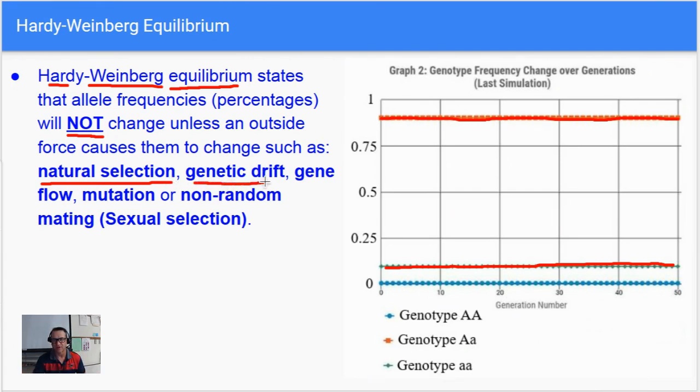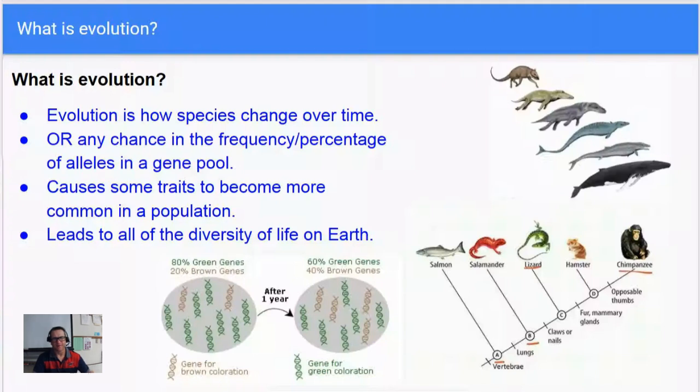Genetic drift, which we haven't learned yet, or you could have, but I haven't talked about it yet today. Gene flow, mutation, and also non-random mating, which is called sexual selection. So Hardy-Weinberg equilibrium states that allele frequencies will stay the same unless something causes them to change, like natural selection, genetic drift, and so on. This is not super important, but just something to keep in mind. Honors, you will probably need to know this because there is some math that we'll be doing on the next Edpuzzle lecture.